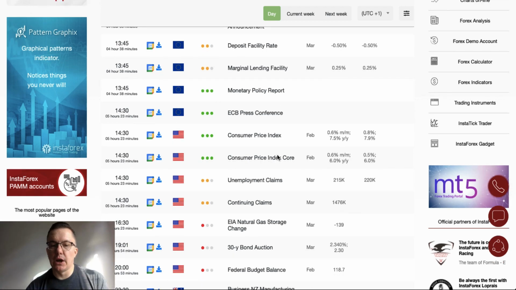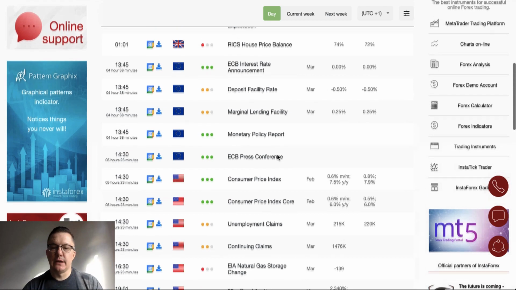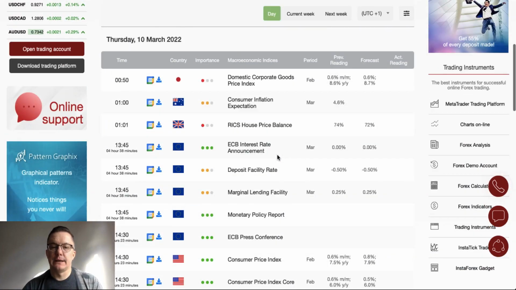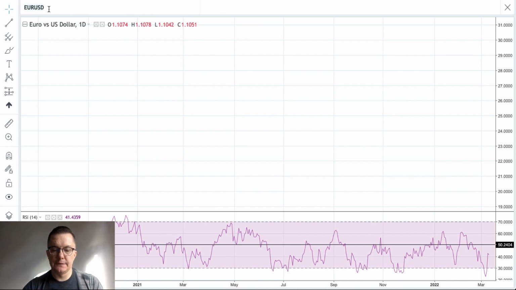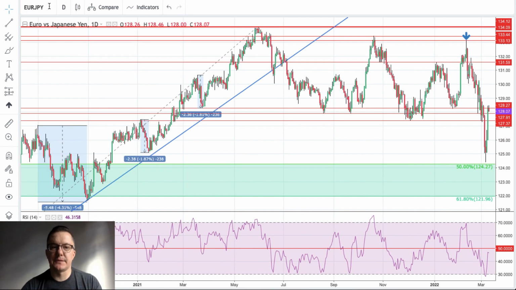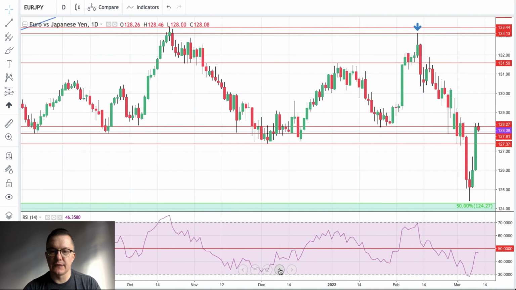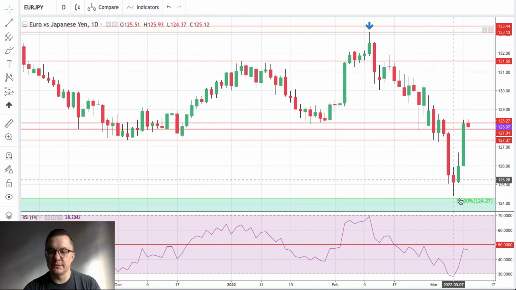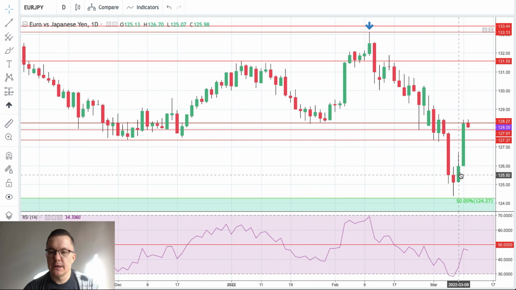Because of the increased volatility during the ECB news announcement, let's start with the euro dollar. Okay, let's start with the euro to the Japanese yen then, because it's already something that I have on my screen. As you can see, the 50% retracement was almost hit. It was missed by 10 pips.